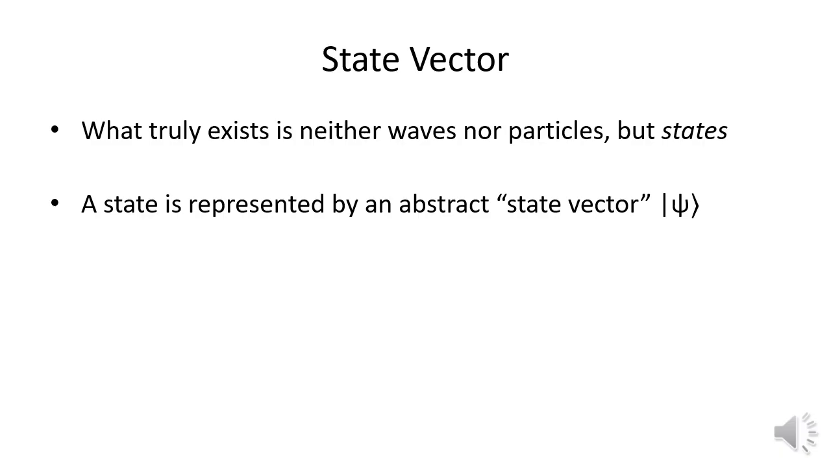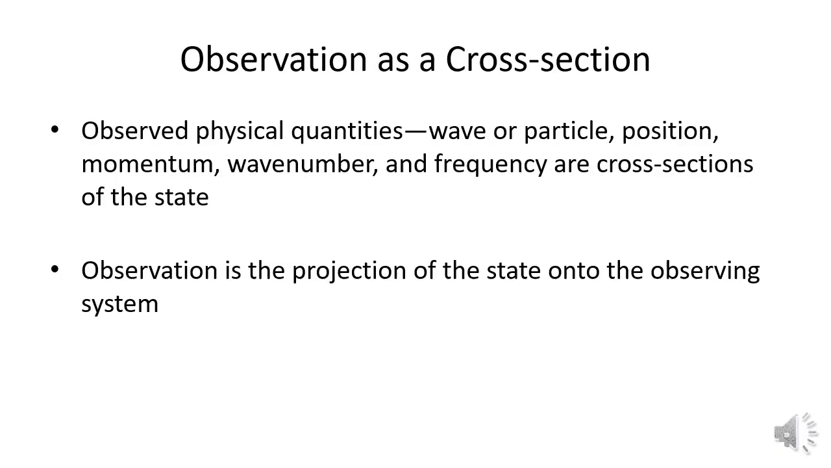The essence is the concept of the state vector. What physically exists is neither electrons nor waves, but an abstract state. And that's the state vector? Exactly. The one written as psi. The physical quantities we observe, wave or particle behavior, position, momentum, wave number, frequency, are just slices of the state vector taken in the basis of the observing system. So we're just peeking at the part we want to see.